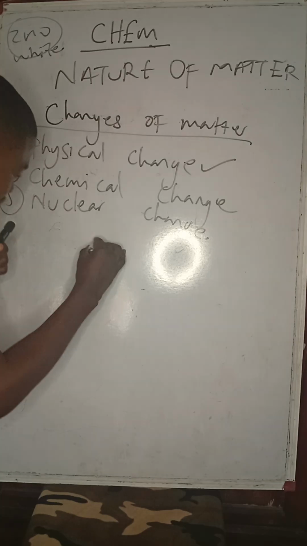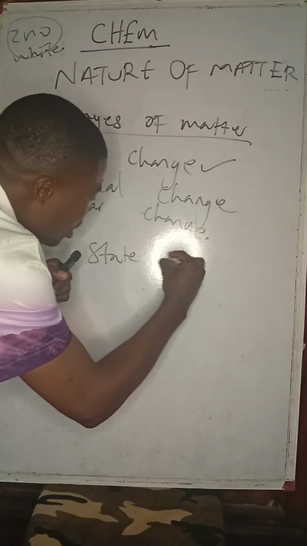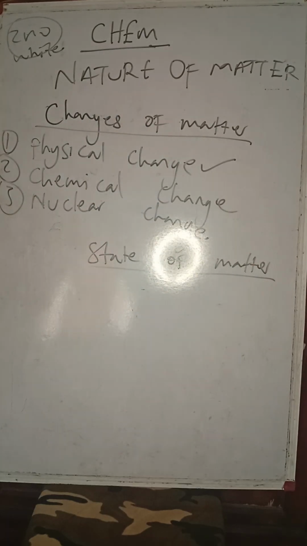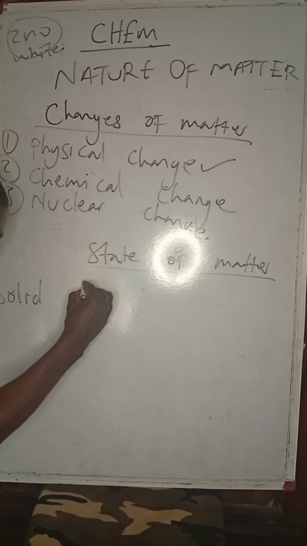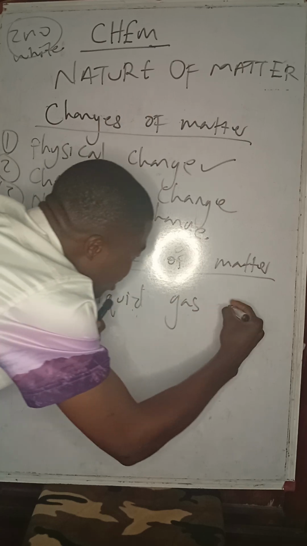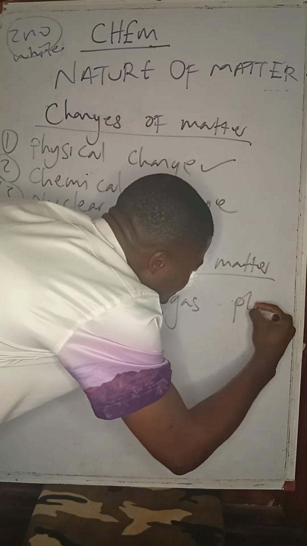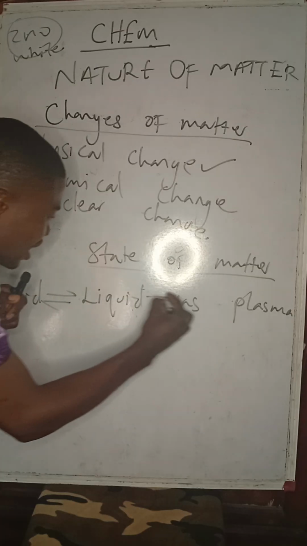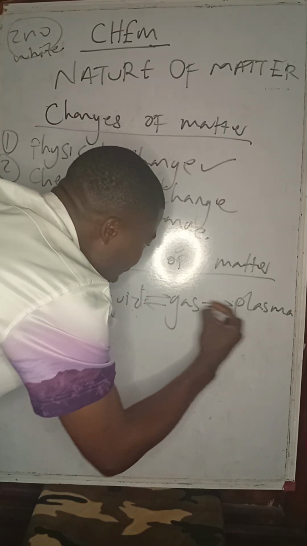What do I mean by change of state of matter? The state of matter primarily can be four. The four primary states of matter are solid, liquid, gas primarily on earth, and plasma. Each of the states is interconvertible to each other.